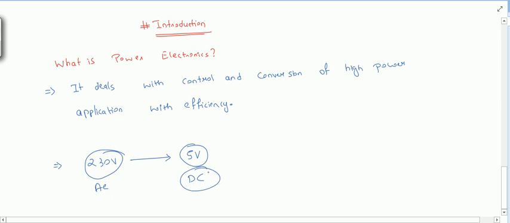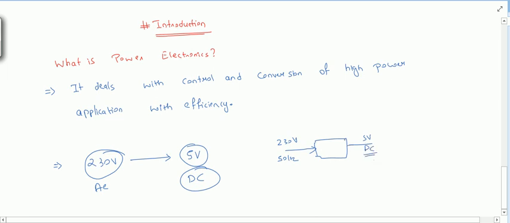We require DC for our phones, right? So we use a charger. We give input of 230 volt, 50 hertz, and we get an output of 5 volt constant DC.